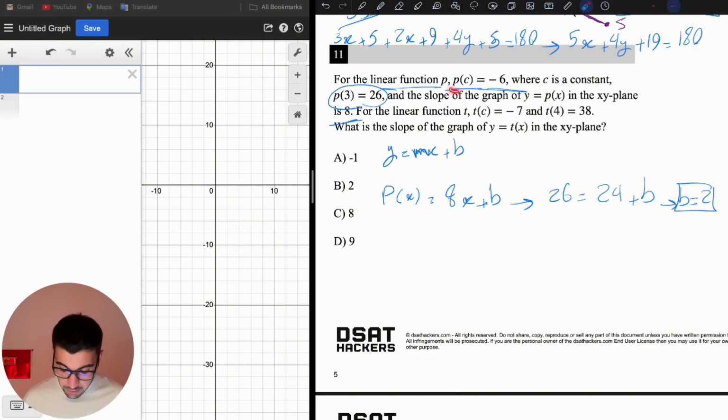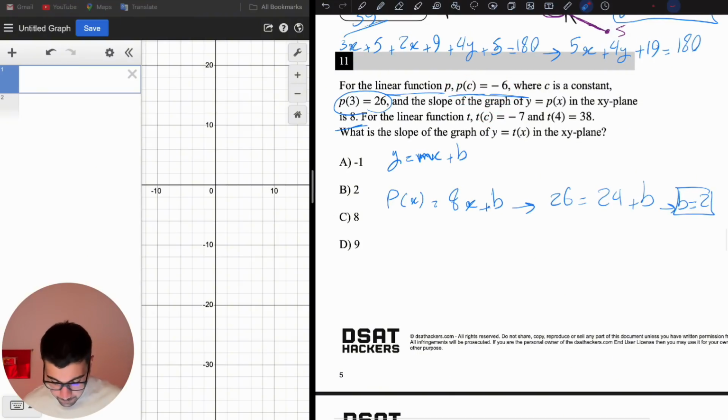Now we are given that p of c is negative 6, and we need c here. Let's find what c is. What should I plug into this function to get negative 6? To find that, we say negative 6 equals the function, so negative 6 equals 8x plus 2. Let's find out what x is.